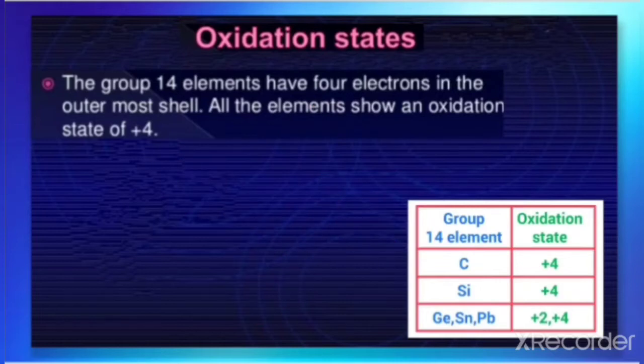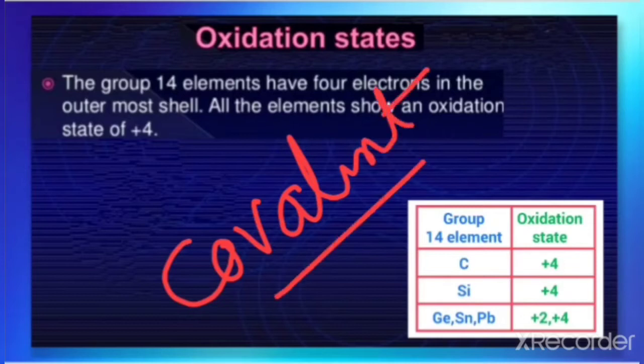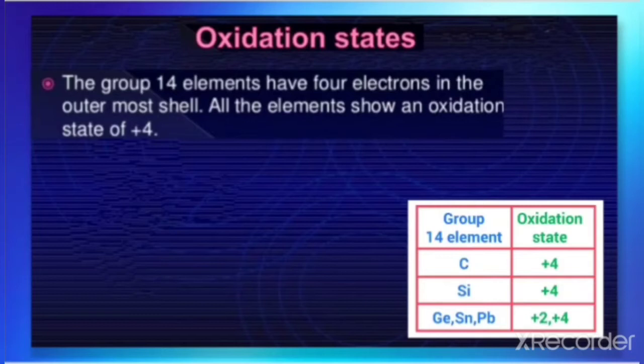Since the sum of the first 4 ionization enthalpies is very high, the compounds in the +4 oxidation state are generally covalent in nature. It's very important to note. Generally, the compounds in which these elements exhibit +4 oxidation state are covalent in nature because the sum of the first 4 ionization enthalpies is very high. So the common oxidation state is +4 and it also shows +2 oxidation state.